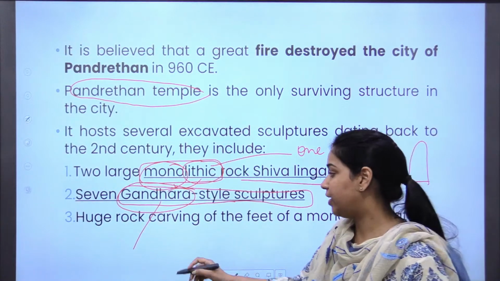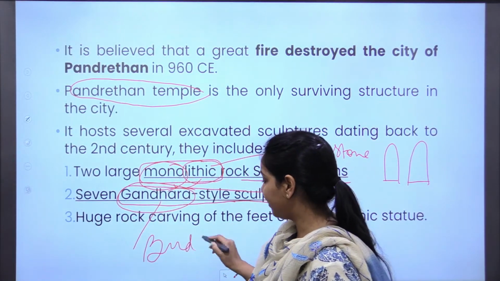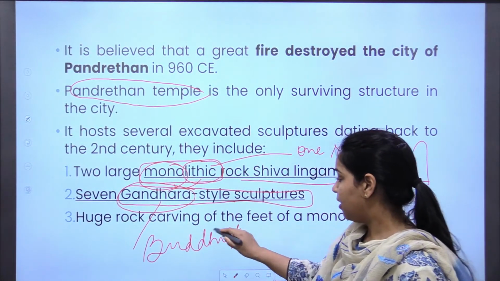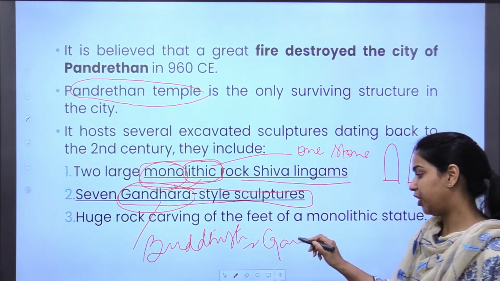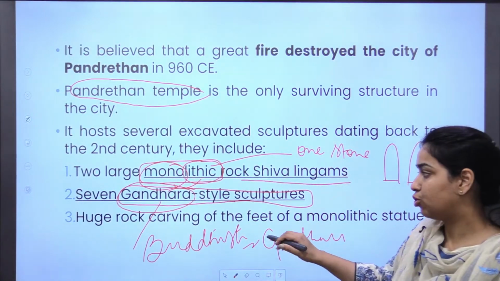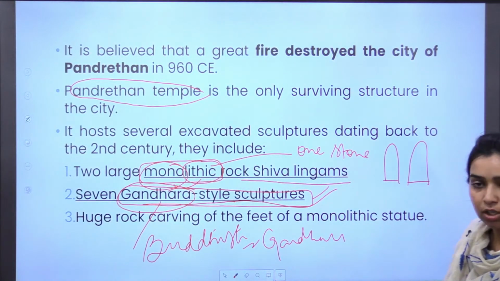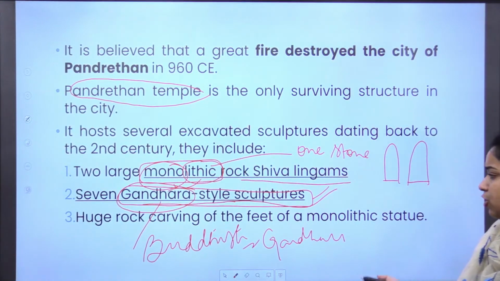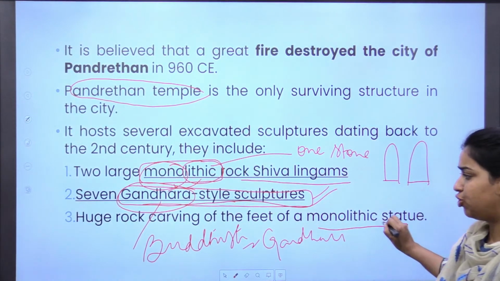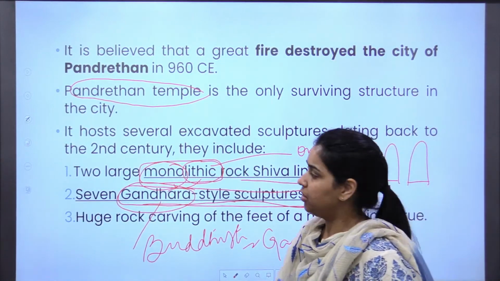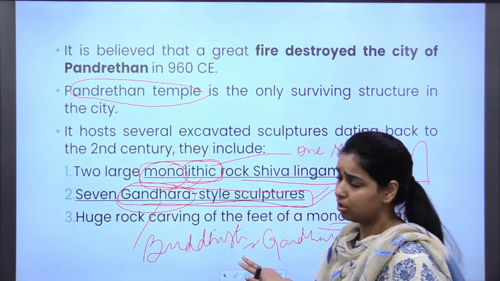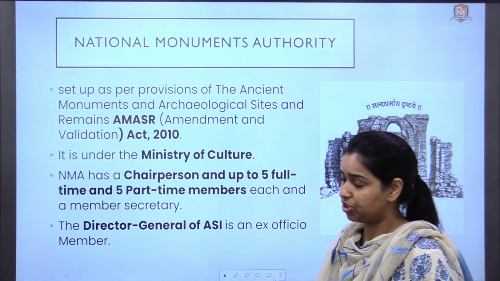So you have also read it in the context of Buddhist architecture. ठीक है, Gandhara school you read. So here also 7 Gandhara style sculptures have been found. Right, and finally some monolithic statues have been found here. Right, so that is all the important information required about this temple.